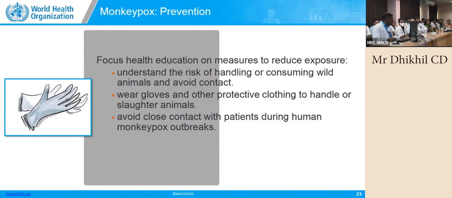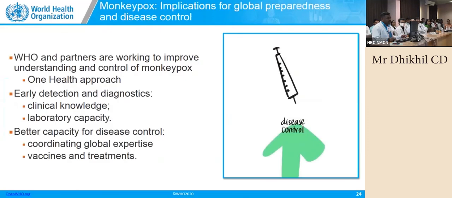Avoid close contact; if possible, stay 1 meter away. As nurses, when you are about to care, do not spend more time with the patient, do the things you need to do quickly, and try to remain 1 meter distance from the patient. This is how you have to do it.